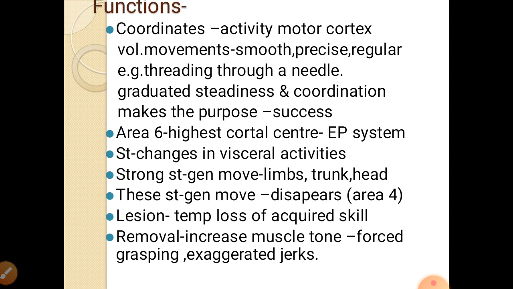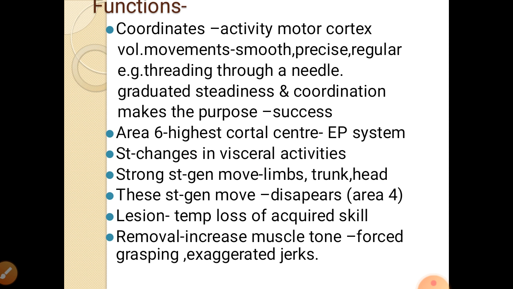Structurally, this area 6, when stimulated, shows the visceral changes. So it is said that the visceral fibers are given from this area 6. Then a strong generation of the movement of the limbs, trunk and head is there if you stimulate these areas, and the proximal muscle fibers of the proximal joints are again supplied by this area 6. If you remove the area 4, then these stimuli do not produce any movements.